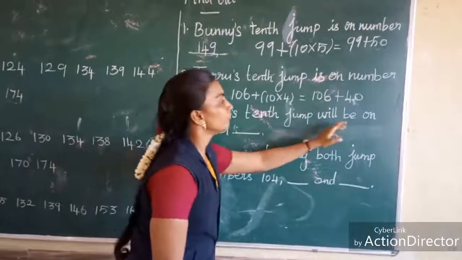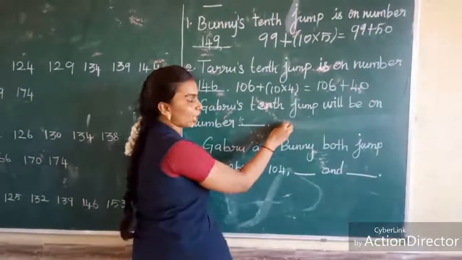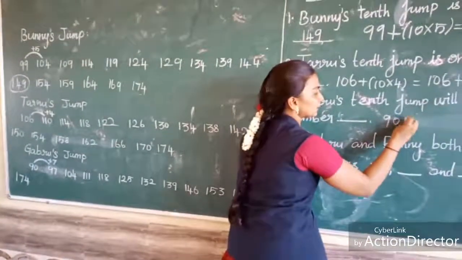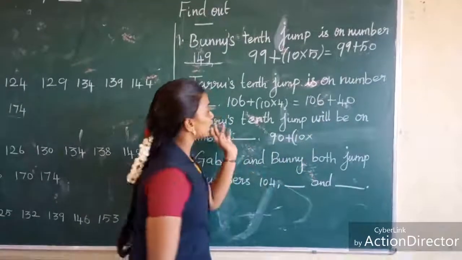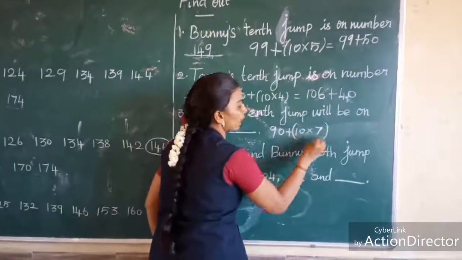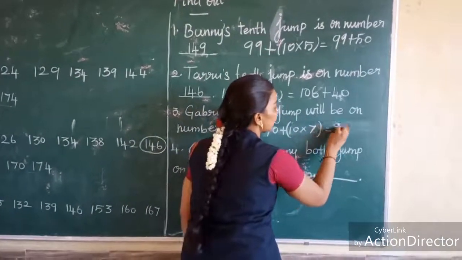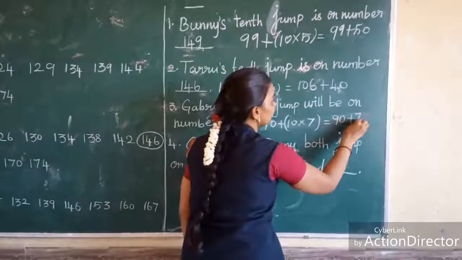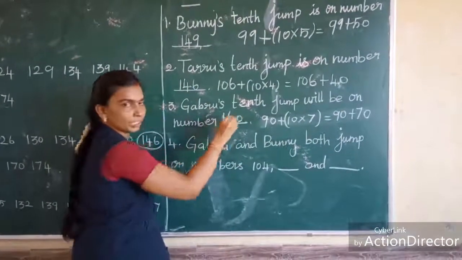Gabru's 10th jump will be on which number? What is the starting point of Gabru? 90. For the 10th jump we write 10 into 7, since Gabru jumps on every 7th box. 10 sevens are 70. 90 plus 70, we will get 160.